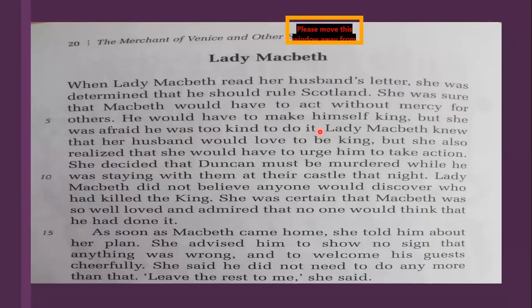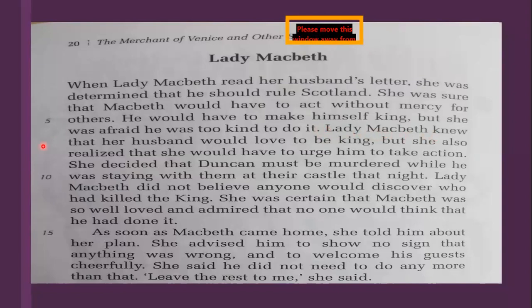And what she wanted, she knew that Macbeth cannot be the king by a simple or a shortcut or an easy way. Like he can be promoted to the king's place, or the king says that you will be the next king. She knew this won't happen. It won't be an easy thing. It won't be like something that could just happen by itself. She knew that he will actually have to make himself the king. That is, he will have to struggle for it. He will have to do something for it. He will have to attempt or do some wrongful things for it.